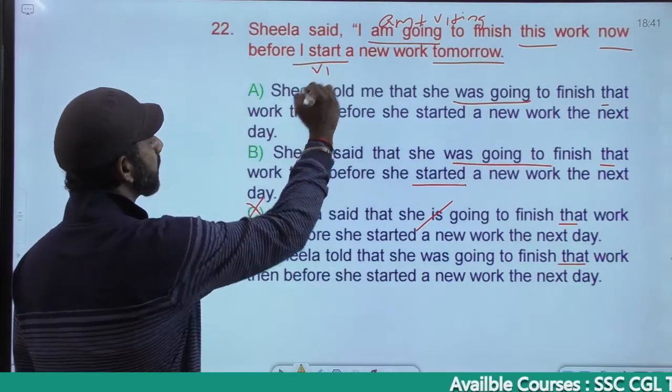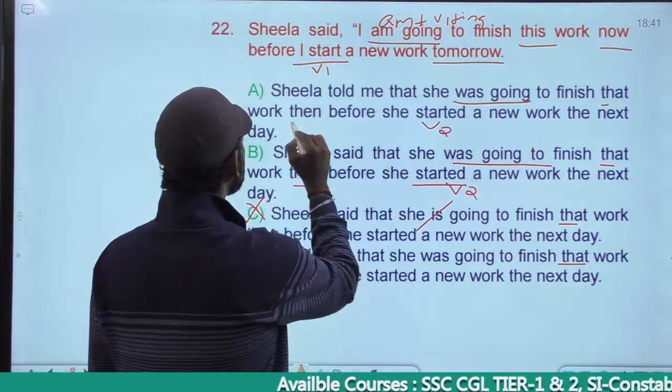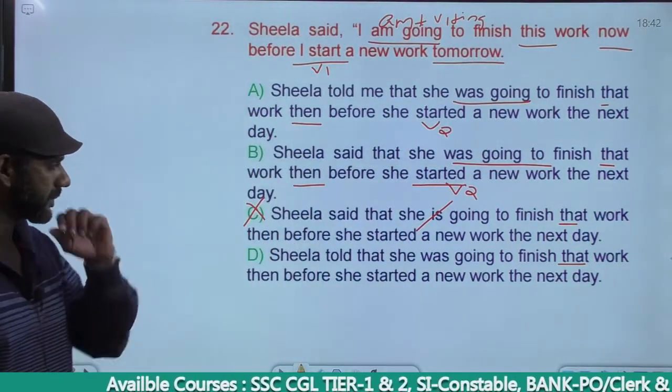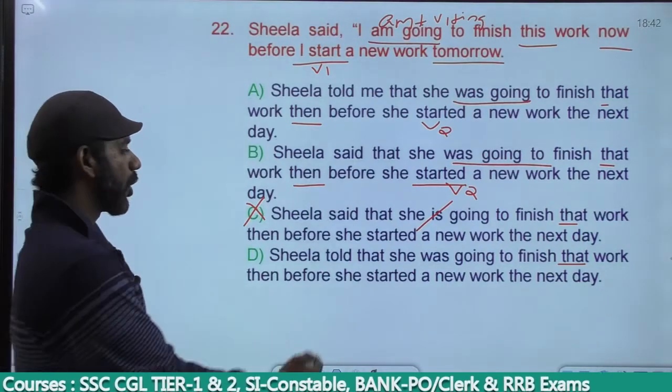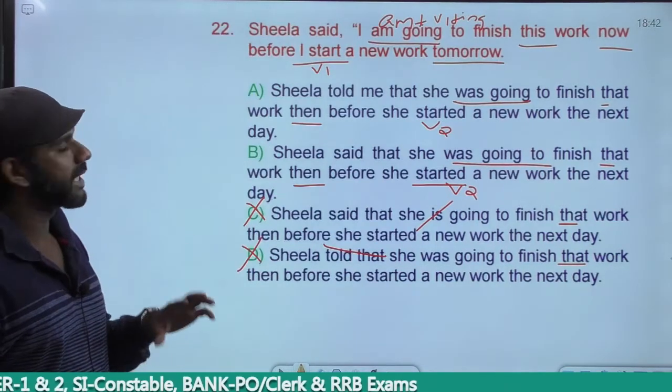I start is simple present. Simple present must become simple past. Simple past is there, then is there, that is there, the next day, everything is there. Leave. Come to option D. Sheila told that. Told that is a wrong usage, eliminate. Now we have two options left, A and B.